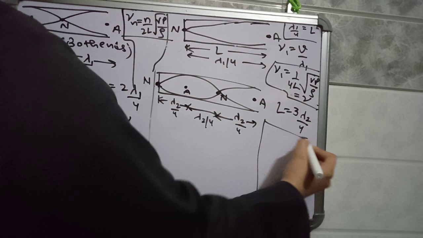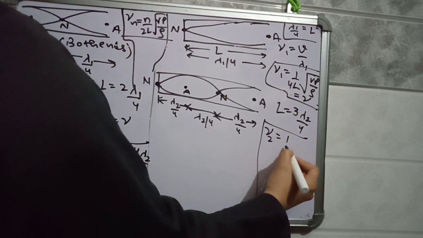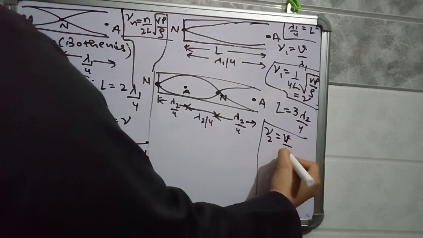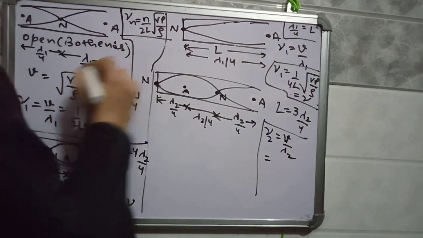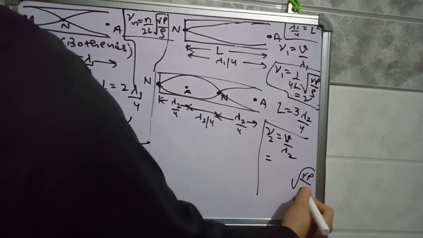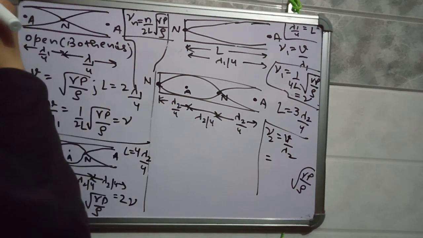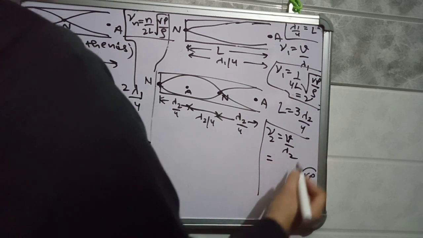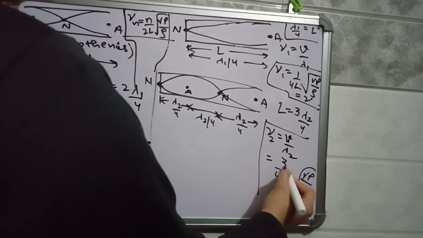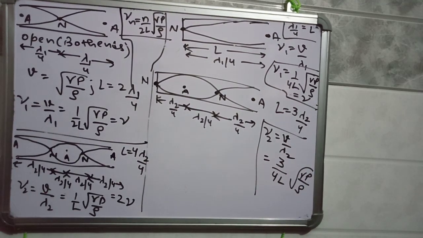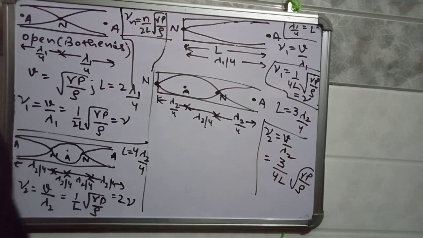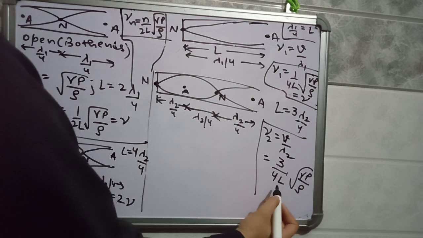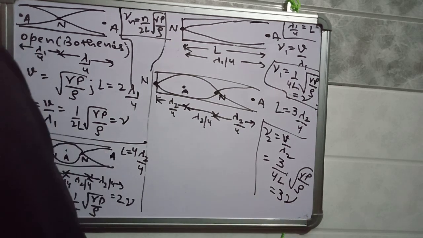Again we will find out the frequency. So frequency will be V by lambda 2. Put the value of V as under root gamma p by rho, which we have discussed: for air particles vibrating in a medium, the velocity is under root gamma p by rho. So what is lambda 2 now? Lambda 2 will be 4L by 3. So if this is 1 by 4L under root gamma p by rho, taken as nu, then nu 2 will be thrice of nu.